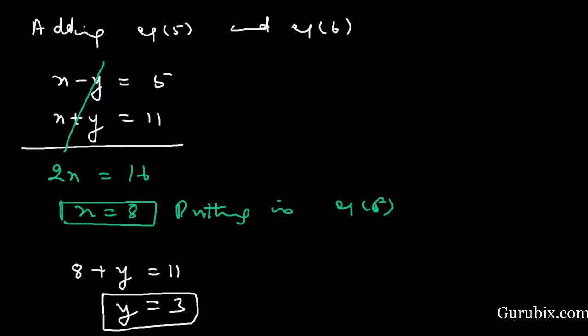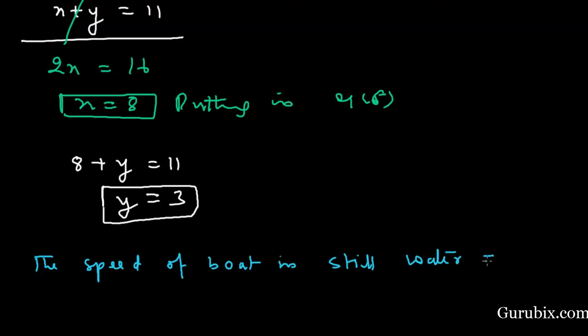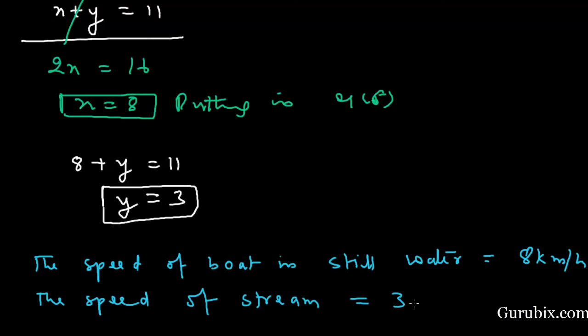So we have calculated both the values of x and y. This means the speed of the boat in still water is equal to 8 kilometer per hour, and the speed of the stream is equal to 3 kilometer per hour. So this is the solution of the question.